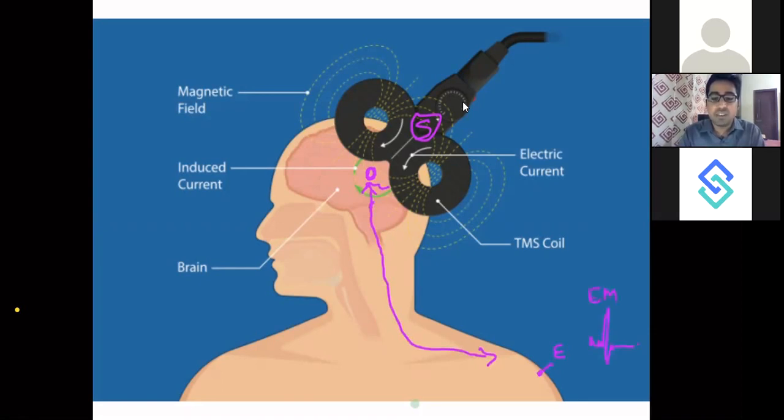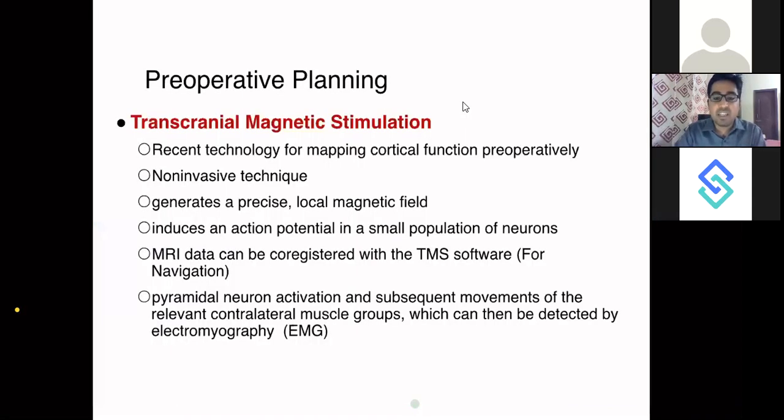That's how this works. Or if the impulse is strong enough, you might also perceive that signal as a twitch of that muscle. So this is transcranial magnetic stimulation.